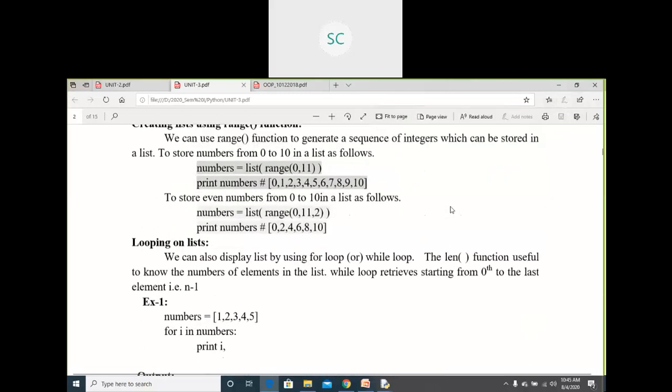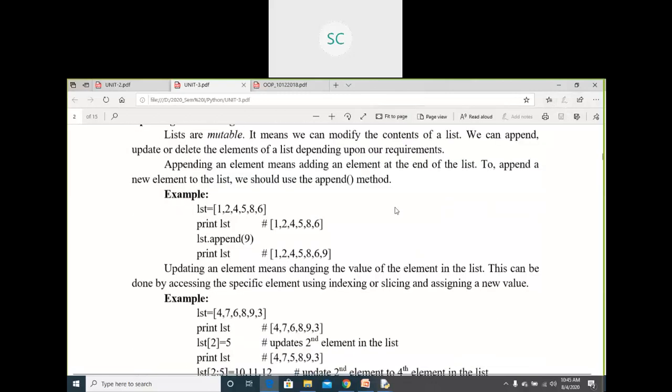Here you can observe one list is there. This list I just have printed, the same elements are printed. If I want to add one element to this list, you can do it by using the append function, append that number, whatever the number you